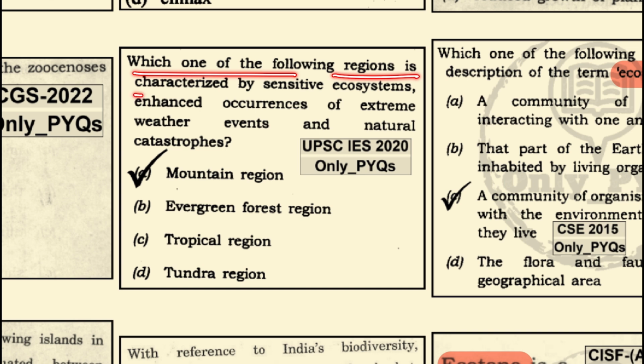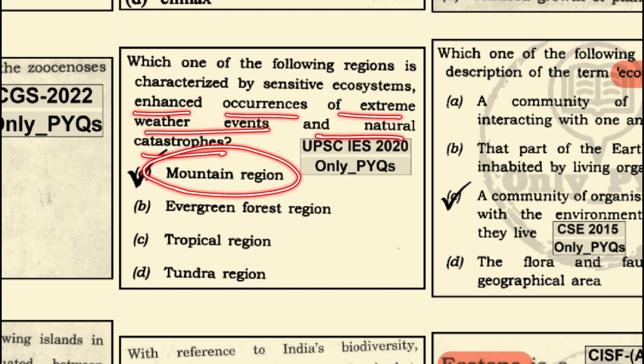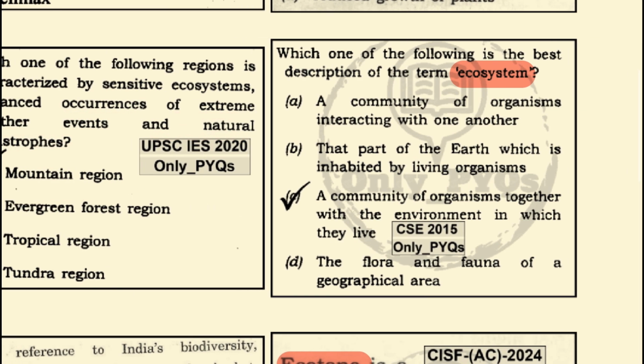Which one of the following regions is characterized by a sensitive ecosystem, with enhanced occurrence of extreme weather events and natural catastrophes? It is the mountain region. Which one of the following is the best description of the term ecosystem? Ecosystem refers to the community of organisms together with the environment in which they live.